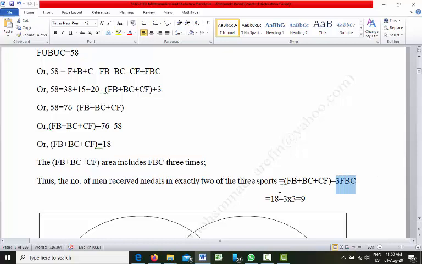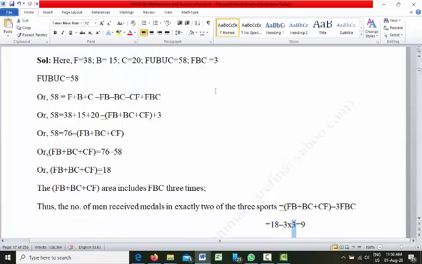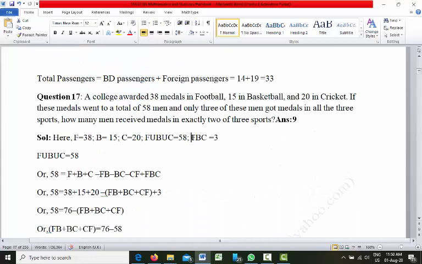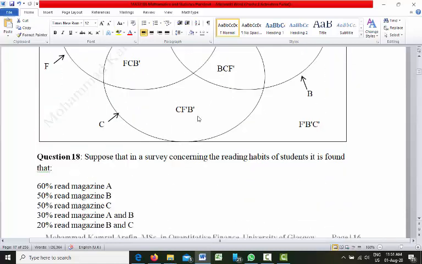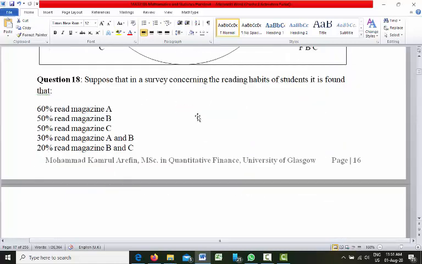So we know that this total area is 18, so it is 18 minus 3 into FBC. We already know FBC is equal to 3, so 3 multiplied by 3 is 9. So if you calculate, you will see that the answer is 9. So that's the answer of question number 17.